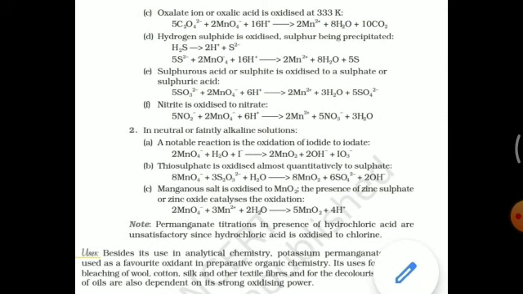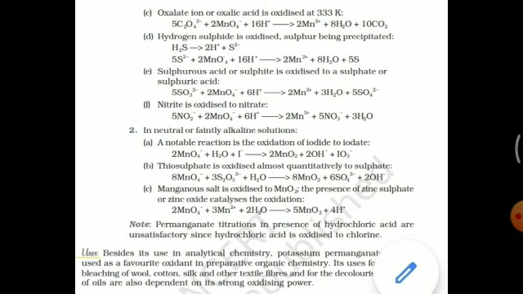Next equation: acidified potassium permanganate oxidizes sulfurous acid or sulfite, that is SO3 2 minus. Sulfate is SO4 2 minus. Sulfite is SO3 2 minus.